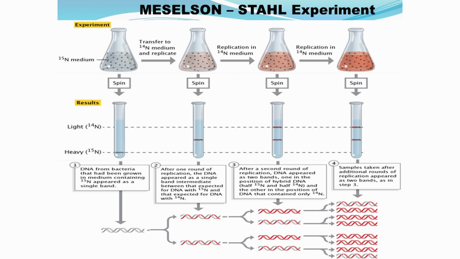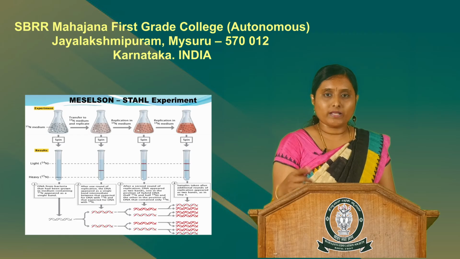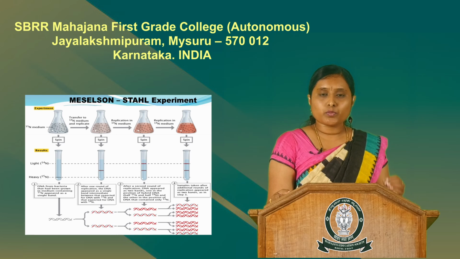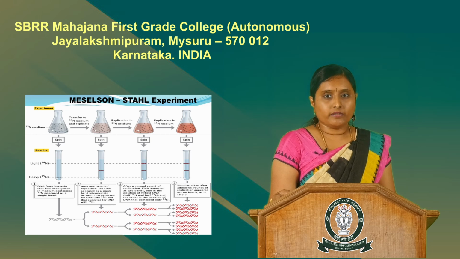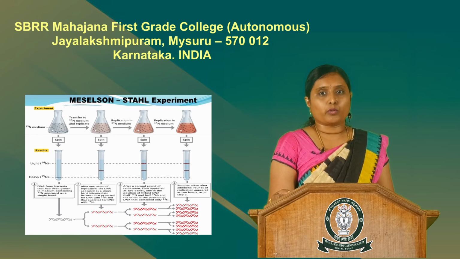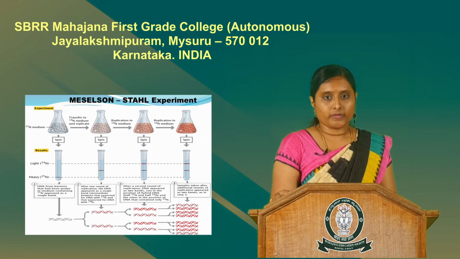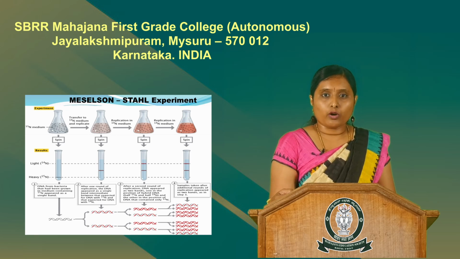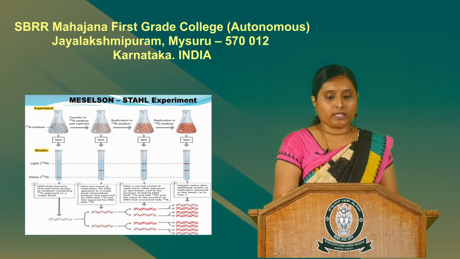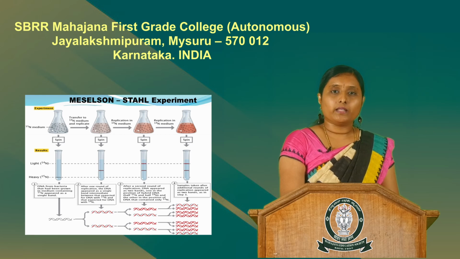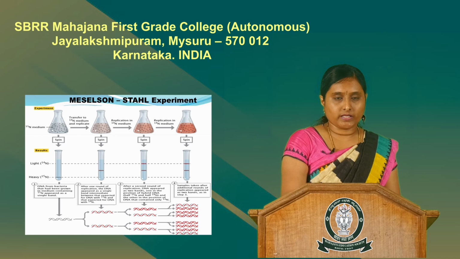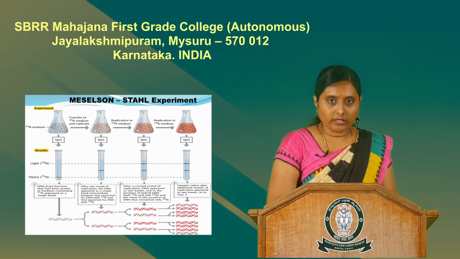At the end of every generation, that is once the cells complete one cycle of replication, the cells were isolated from the culture medium and subjected to density gradient centrifugation in cesium chloride density gradient medium to check the density of the DNA molecule in the bacterial cells. The whole experiment was designed in this way: firstly, the cells were grown in N15 containing medium for many generations.